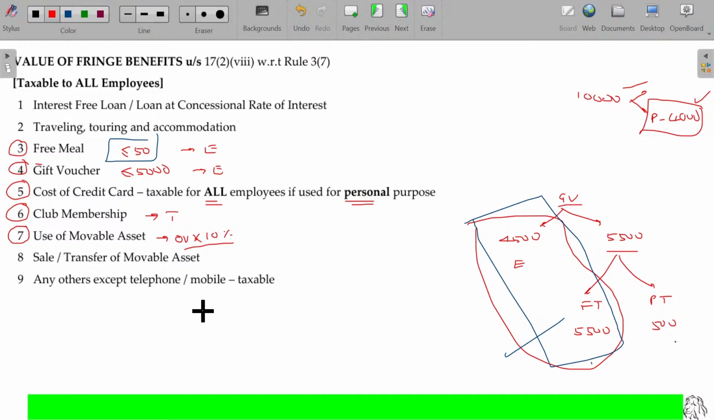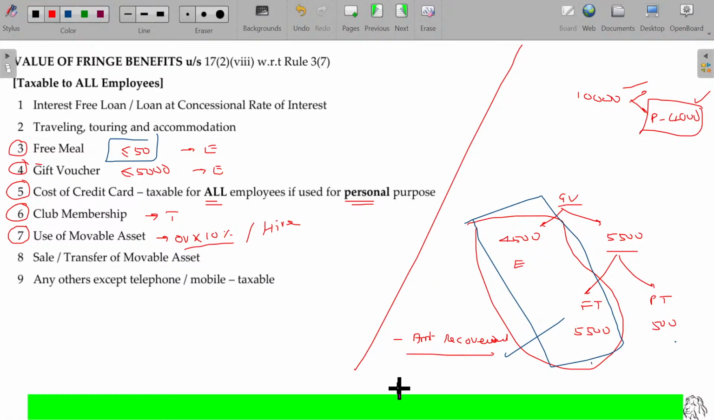But if the movable asset is hired by the employer, then what happens? The higher charges will be the perquisite value. It will be considered as your salary. In all the cases, any amount recovered from the employee by the employer for providing this will be deductible: minus amount recovered, if any. This is the default one. Amount recovered, if any.